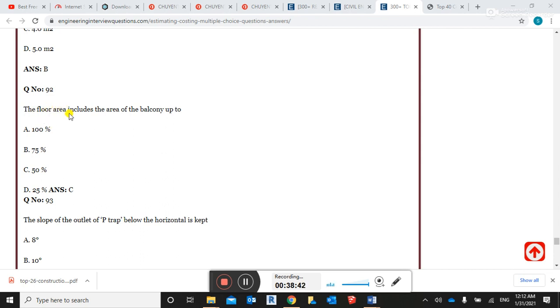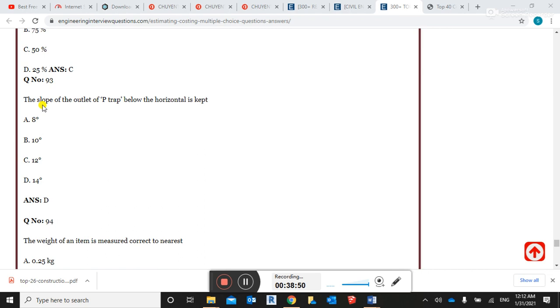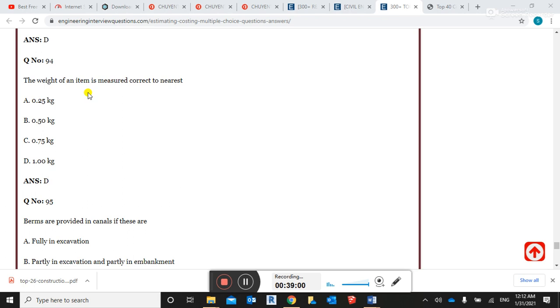The floor area includes the area of the balcony up to 50%. The slope of the outlet pipe P-trap below the horizontal is kept as 14 degrees. The weight of an item is measured correctly to the nearest 1 kg.